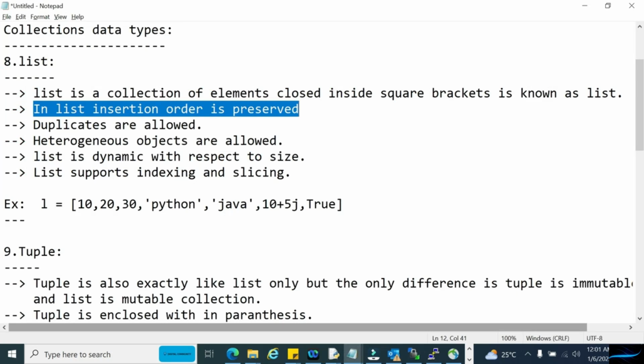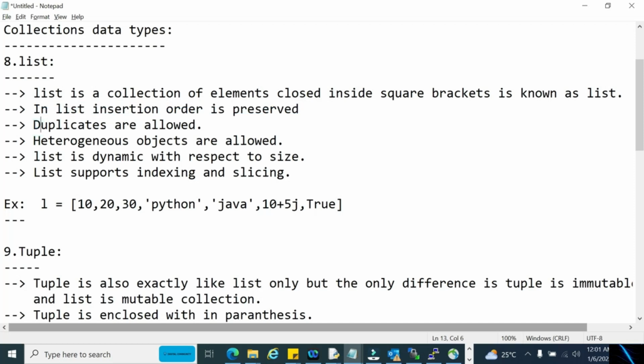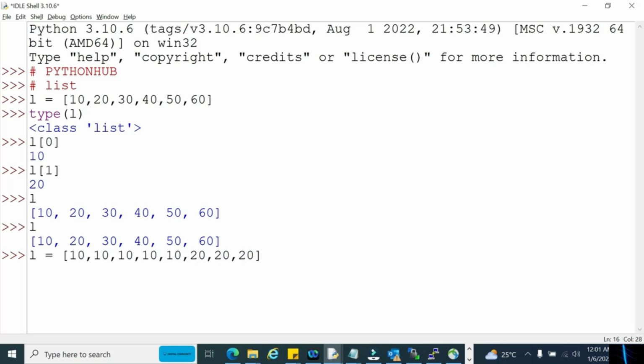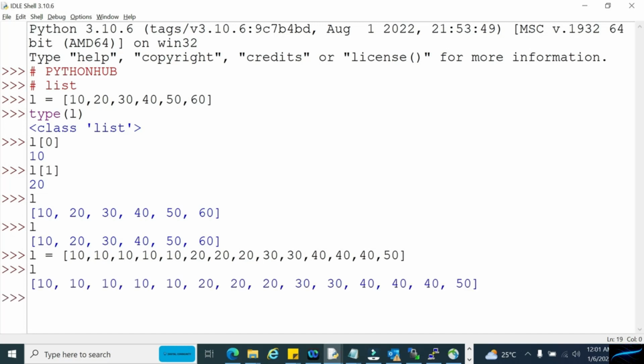The second rule that we want to discuss here is that duplicates are allowed. Duplicates are allowed to be taken inside a list. Now let us take a list. Suppose I am creating a list which contains the numbers where the same element is repeating multiple times. That means in the same list we have multiple tens, multiple 20s, multiple 30s, multiple 40s, and 150 of course.